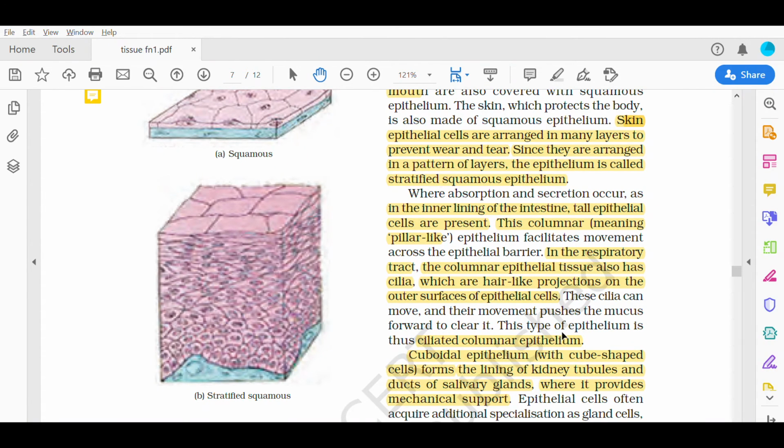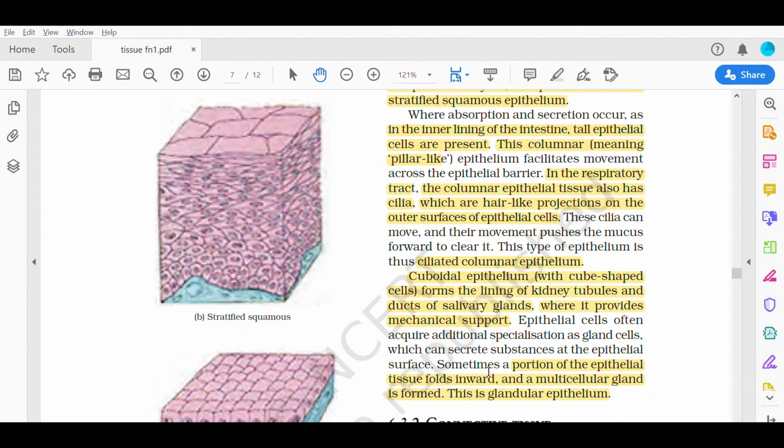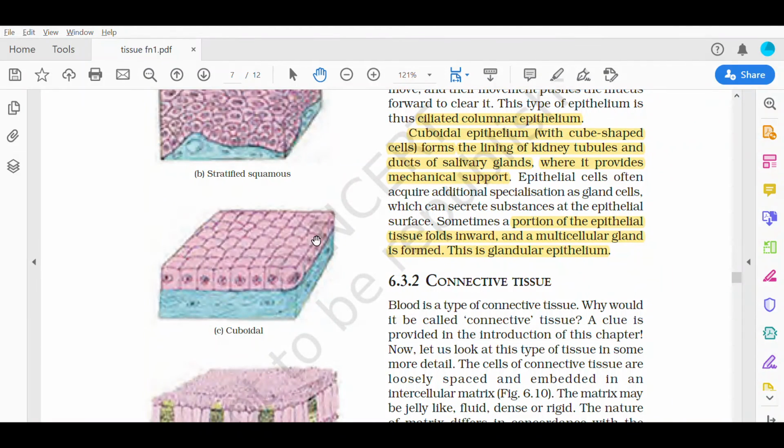Now let us discuss about cuboidal epithelium. Cuboidal, as the name indicates, cube-shaped cells. They are present in the lining of kidney tubules and ducts of salivary glands, where they provide mechanical support. Look at this diagram. They are just looking like cubes and they are providing the mechanical support. They also protect, they also secrete, and they also provide mechanical support.